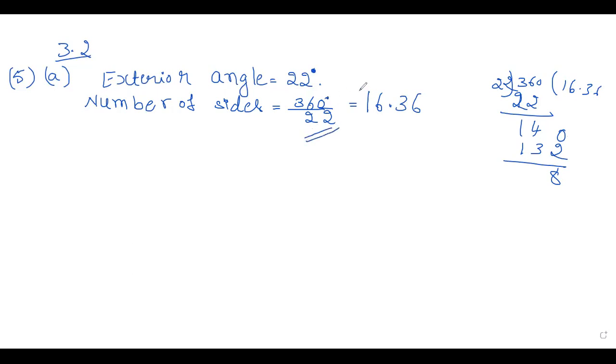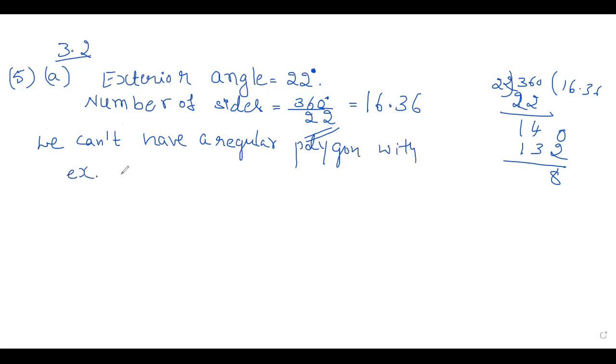So that's why we cannot have a regular polygon with exterior angle 22 degree. Okay, so the reason is it is not dividing completely by 22, children. And let us see the second one.